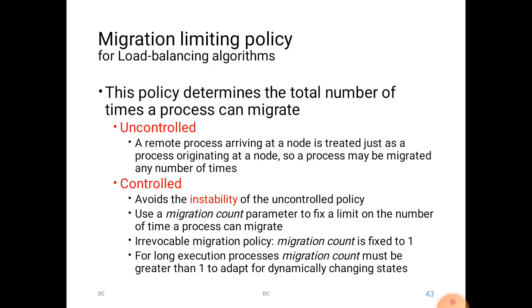In this case we don't control it; we give it as many migrations as it wants so that it can work on it.